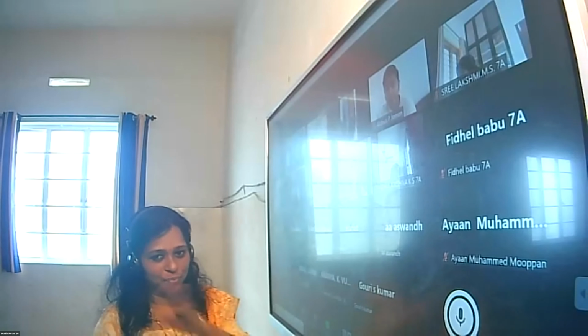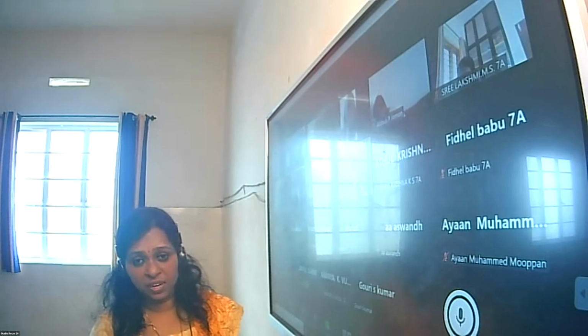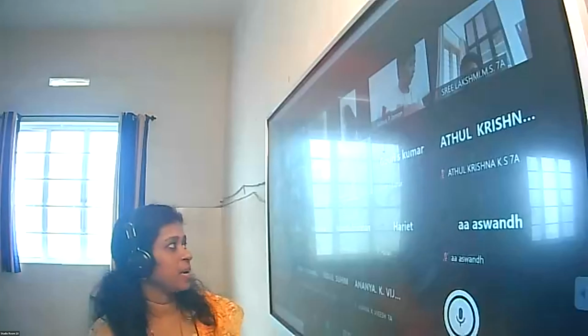Base into height. And if the area is given and the base is given, how will you find the height? Ma'am, area divided by base.